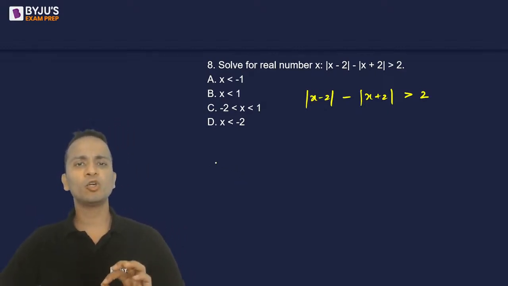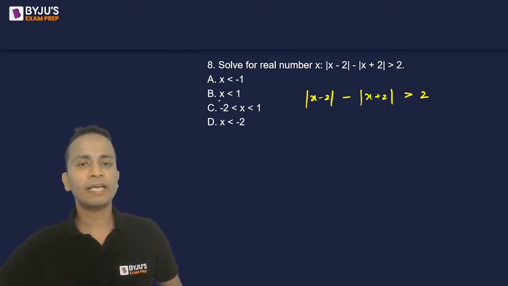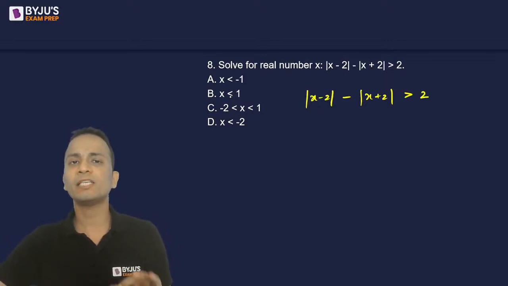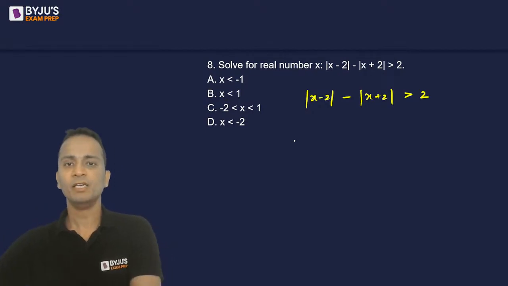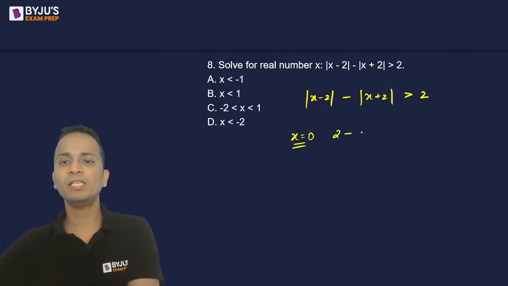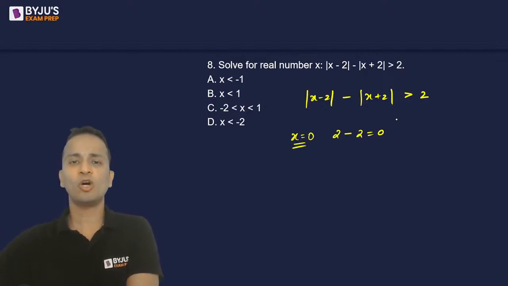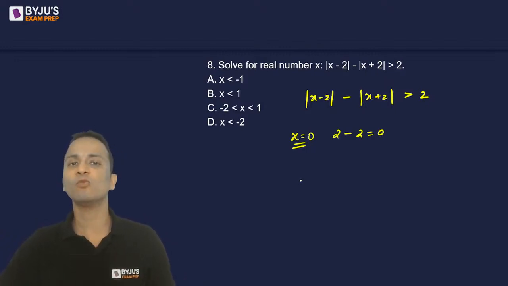Now what I'll do is go through the options. Among the options, I can see that there are some options in which x equal to 0 is present, and there are some options in which x equal to 0 is not considered. So I'll check the validity of this expression at x equal to 0. At x equal to 0, modulus of 0 minus 2 will be 2, minus 2. 2 minus 2 is equal to 0. Is 0 greater than 2? No, it is not. So the inequality does not satisfy at x equal to 0.